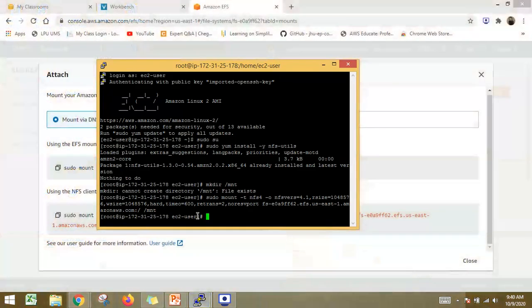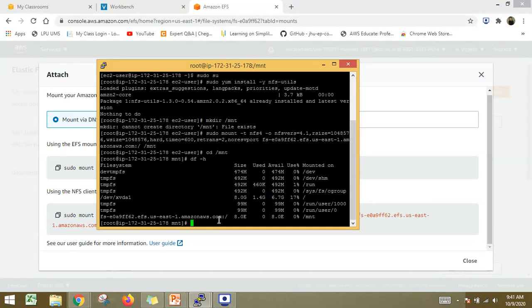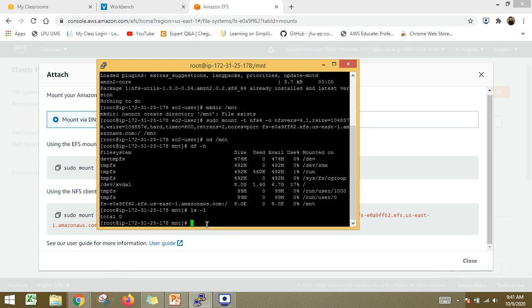Okay. So the next point is that now I need to get into this particular directory. So now I am in this MNT directory. Let's check what is present, or whether this directory is associated with my instance or not. So it is already associated, which is again a good sign. Let's see what is present in this directory. I am going to use the command ls -l. So nothing is available here.